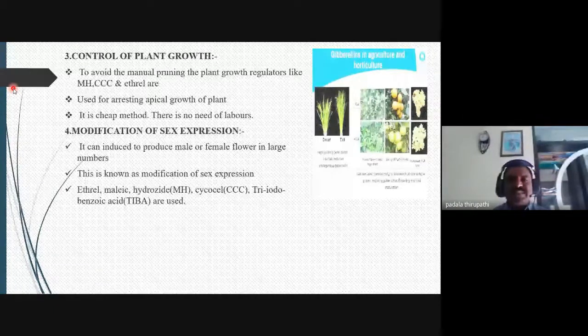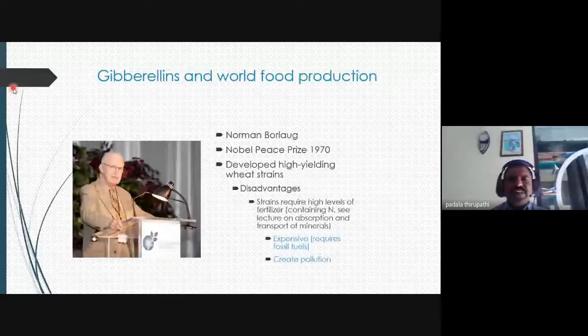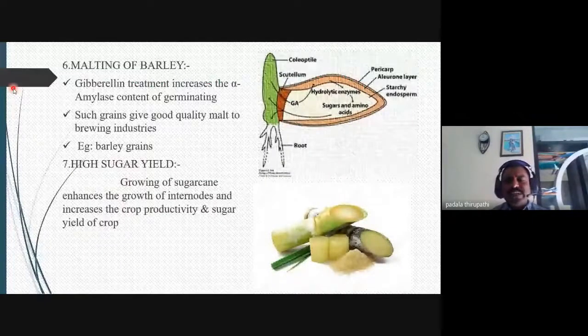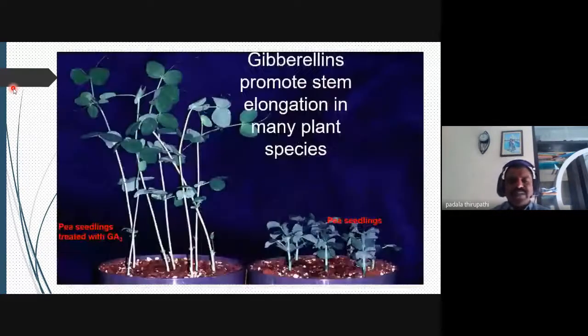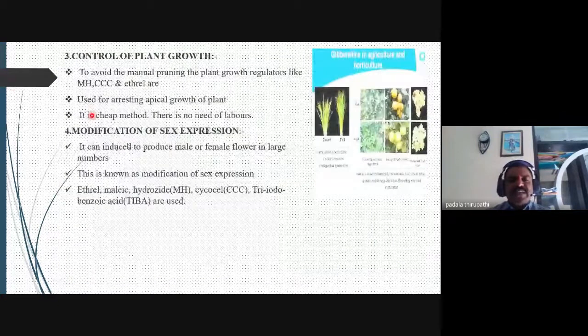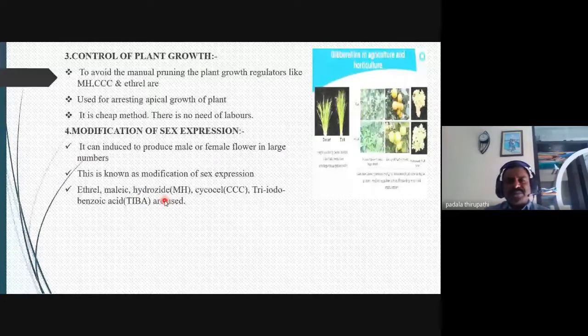Malting of barley, sugar yield, and the increase of sugar content in sugarcane are all due to the gibberellins. That's why we apply them externally; we spray gibberellins externally. The chemicals related are MH, that is maleic hydrazide, cycocel, and triiodobenzoic acid, which we apply externally for commercial purposes.